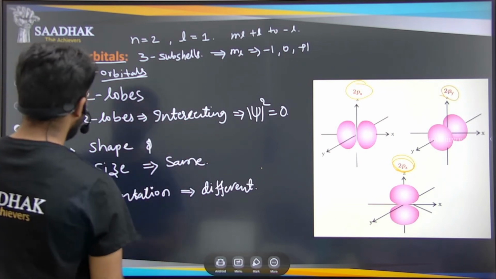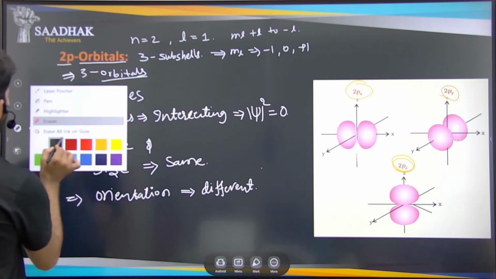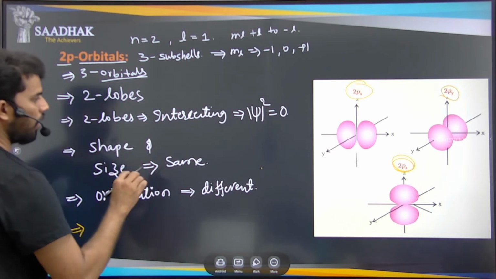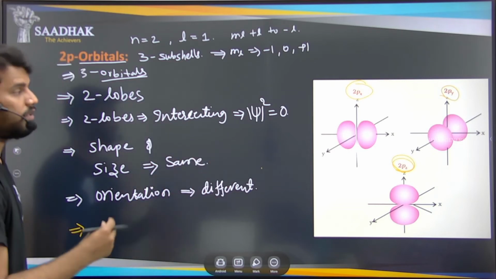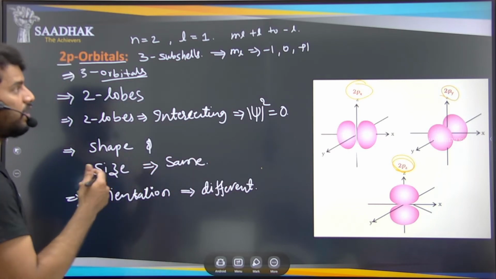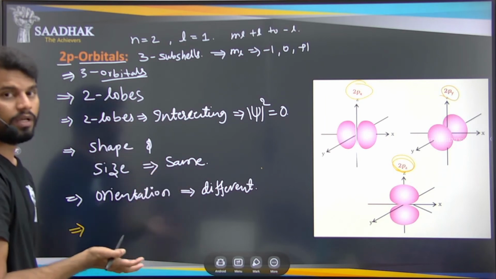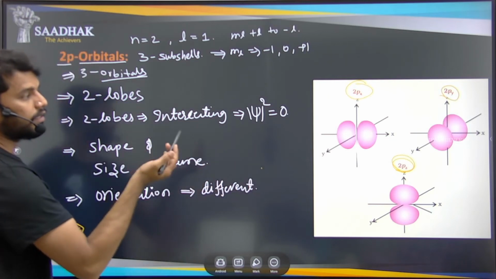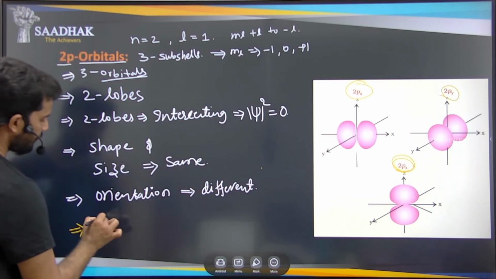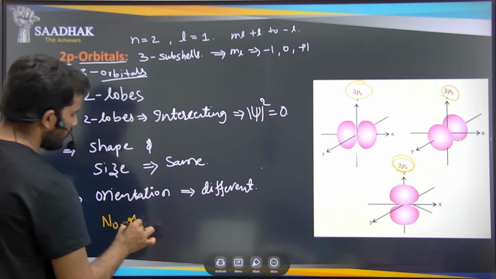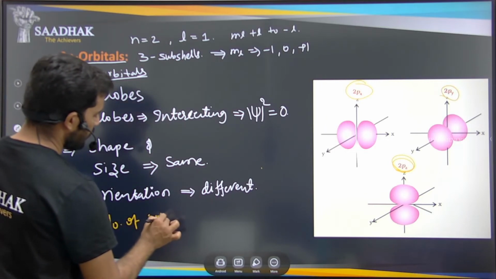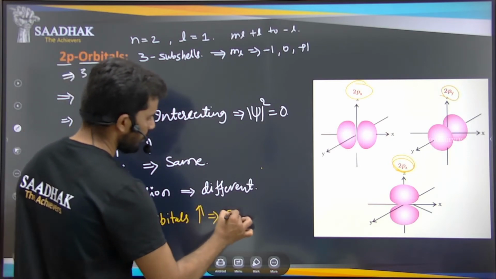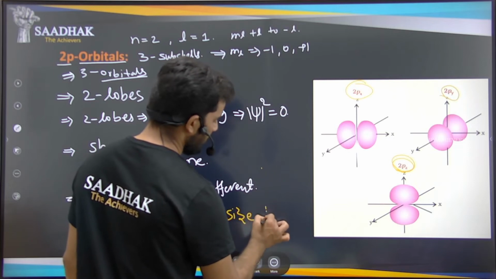So now coming to the size of the orbitals, how is the size changing? As the atomic number is increasing, which means the orbital number value increases, the nodes will increase. As the nodes increase, what happens? The lobes increase, and by that the size of the orbitals also increases. So the number of orbitals increases, right, and the size is also increasing.